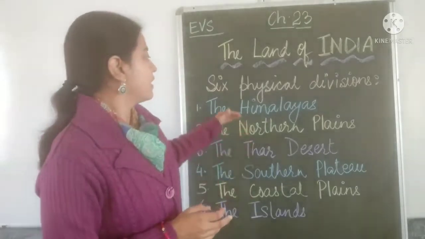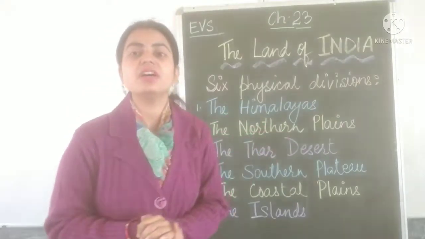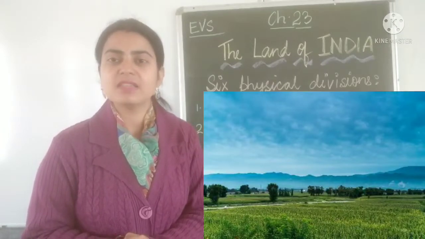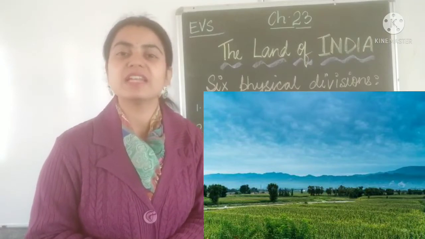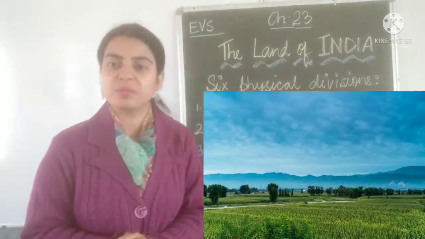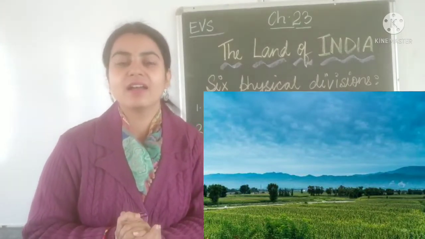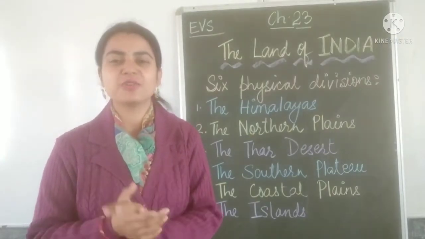Then after the mountain range, coming down in the northern part, we have the Great Northern Plains of India. This sounds familiar to you, isn't it? Yes, because in the chapter Nature's Gift to Us, we have already studied about the northern plains, which is known as the food bowl of India. Why is it known as the food bowl of India? Of course you know that.